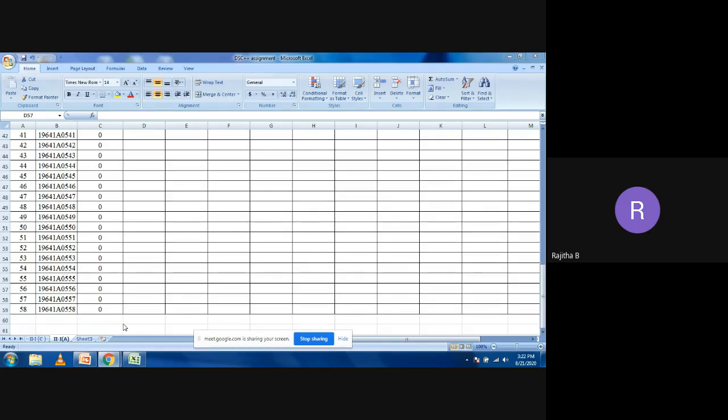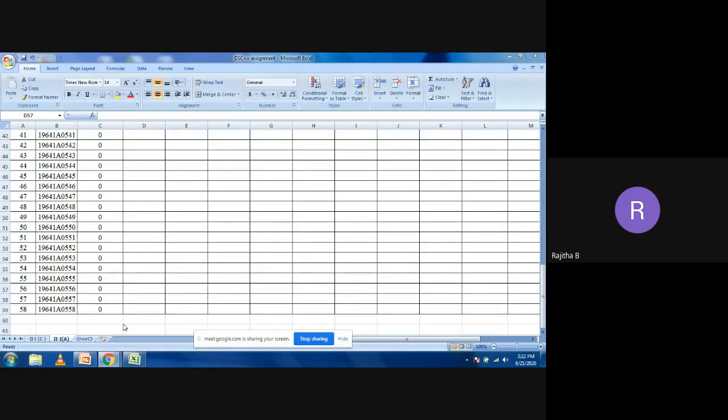Based on that, I'm going to assign some marks to that particular student. So after posting your output screen, please write your roll number also. Then I'll assign the marks to that particular roll number.